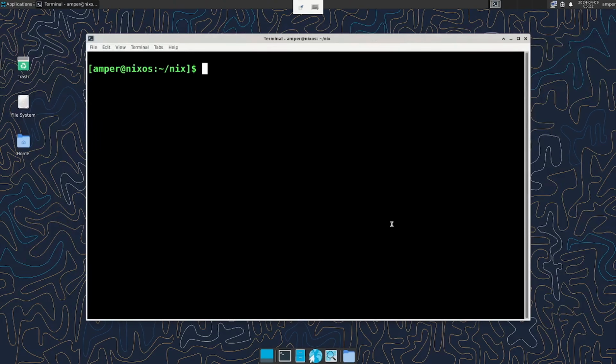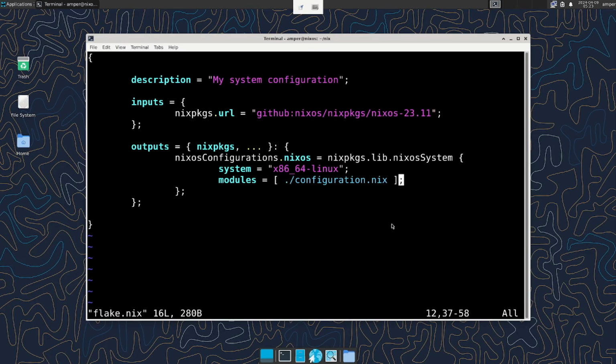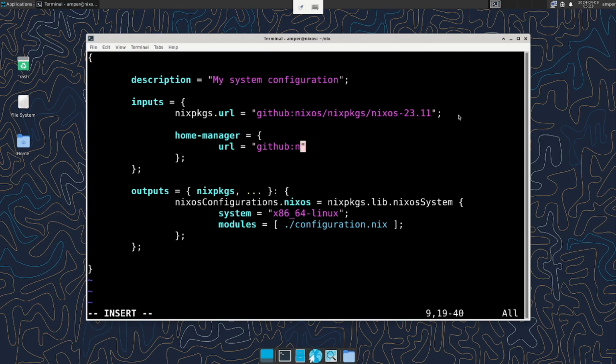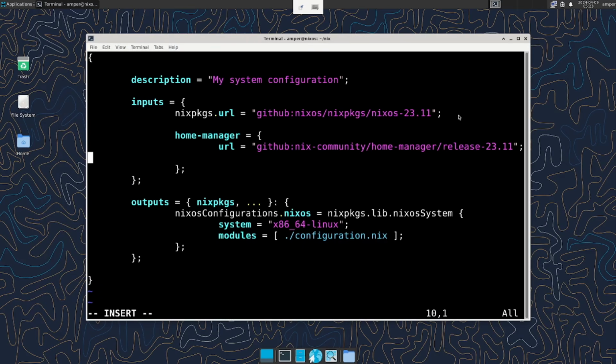So, we have a flake that builds the configuration of our system, but we forgot about the Home Manager. Let's fix that. Open the flake.nix file again and add a new attribute in the inputs section called home-manager. If you're using the unstable branch, you can leave this link as it is. But if not, specify the exact release with the channel you're using. Just make sure that the nixpkgs and Home Manager channels match. To ensure that a specific version of both nixpkgs and Home Manager channels are fully synchronized, we need to write this line.